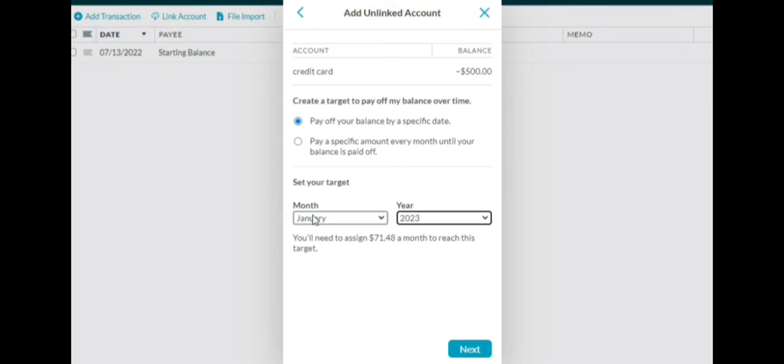YNAB is telling you, in order to pay this whole balance off by January of next year, you need to put $71.48 every single month. You can divide that in half and pay one portion the first paycheck and the second portion the second paycheck, or you can put one monthly payment of $71. But this is how much money minimum you have to add to pay this off by January.